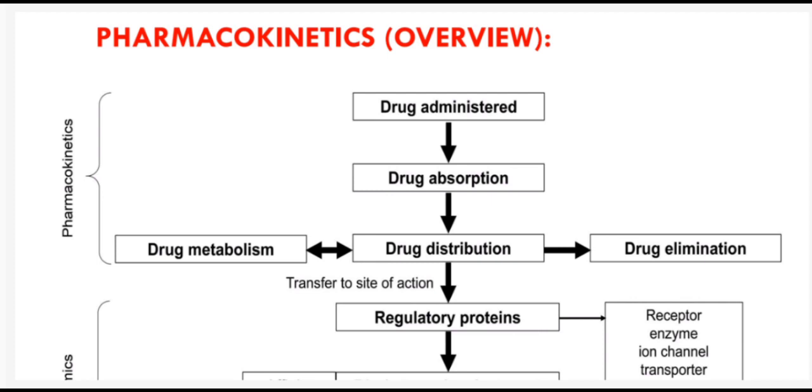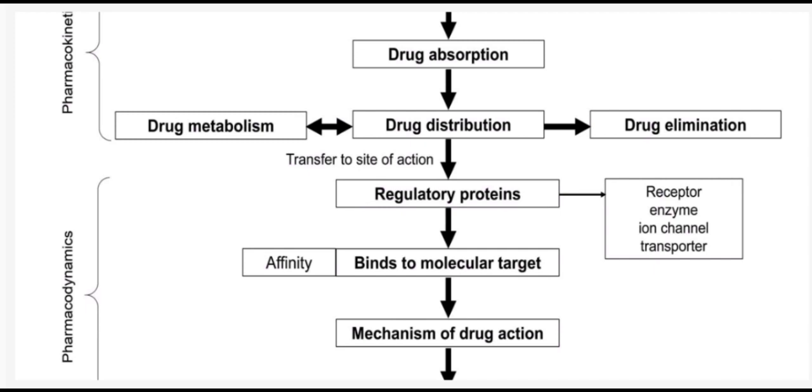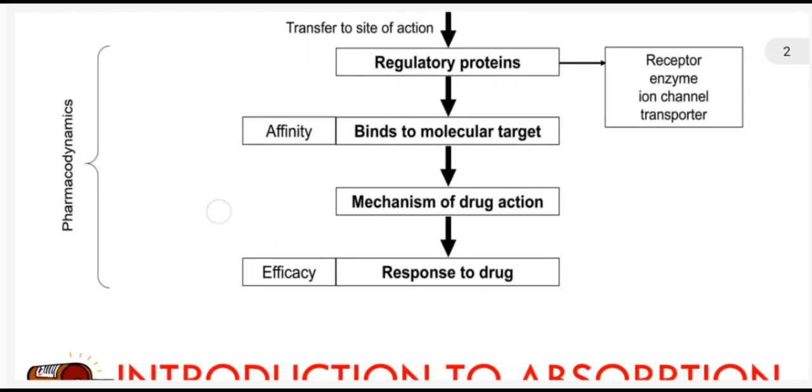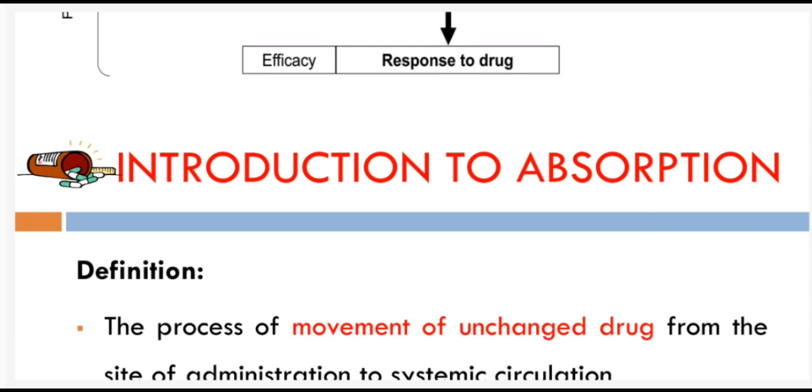There is reversible binding, and regulatory proteins then bind to molecular targets; that is called affinity. Affinity means bind. These are under the pharmacodynamics: mechanism of drug action and response to drug, that we call as efficacy of the drug.